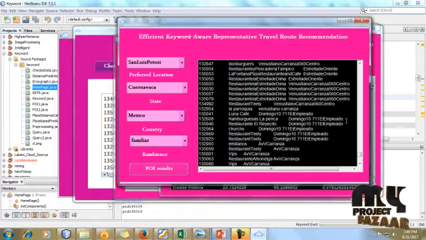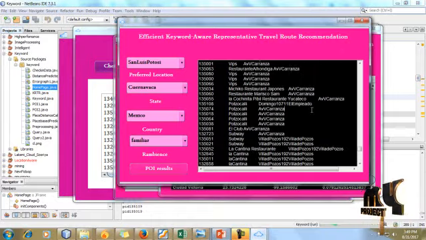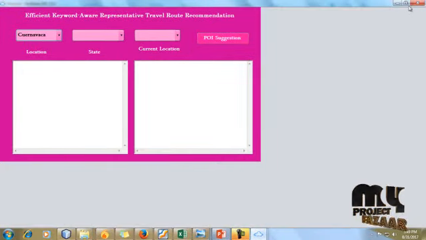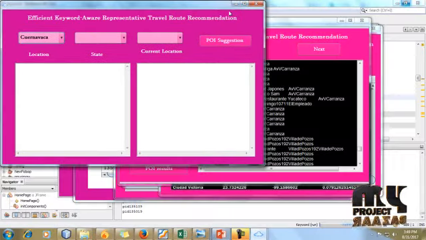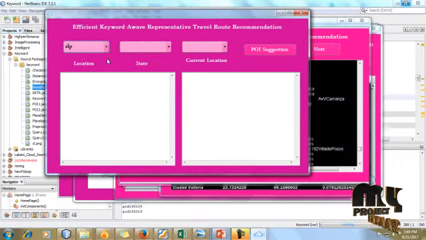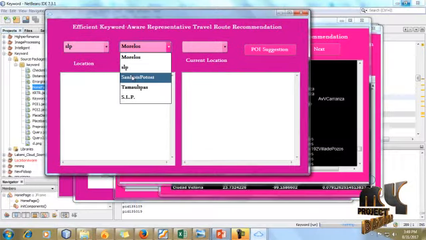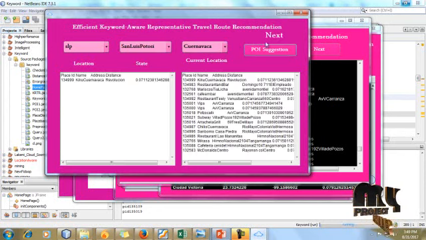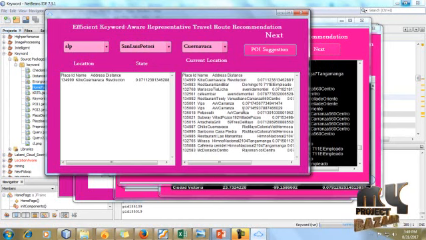So each and every place of interest should be calculated successfully. And the next we have to load our suggestion. So select the location and select any one of the states and select the current location. So our suggestion will be loaded successfully.